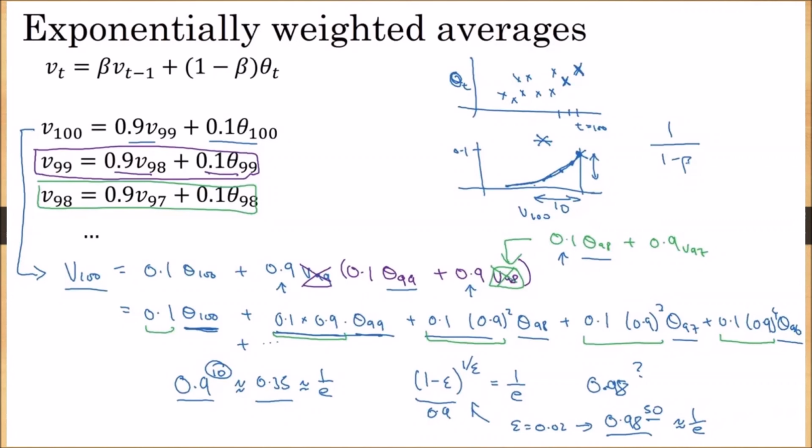Whenever we are taking the weight difference, if we have taken the weight as 0.9, it is giving the average temperature up to 10 days. If we take the weight as 0.98, it is giving the average up to 50 days. If we take the weight as 0.5, it is giving the average up to 2 days only. So that's why we are calling this an exponentially weighted average. Why are we calling it an exponentially weighted average? Because whatever weight we take, the weight's exponential decay is observed until 1 by E, and up to that point we can take the average temperature.